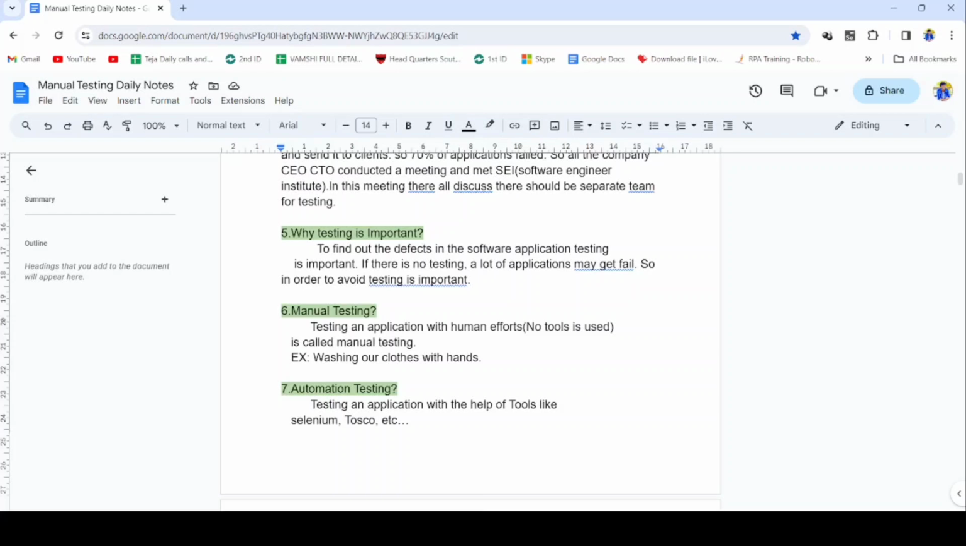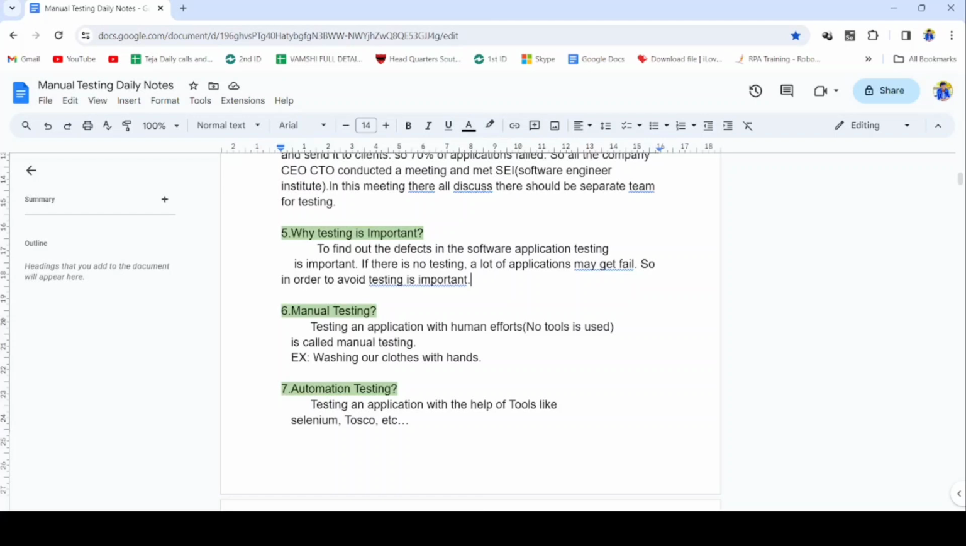Let's see now, what is manual testing? Testing an application with human efforts. Human efforts means no tools are used, and that is called manual testing. The best example is washing our clothes with hands. Here hands are manual, so manually we are washing our clothes. This is called manual testing: testing an application with human efforts, no tools used.